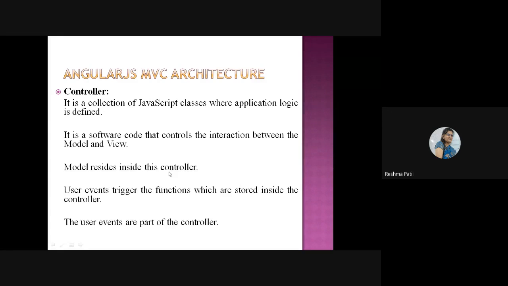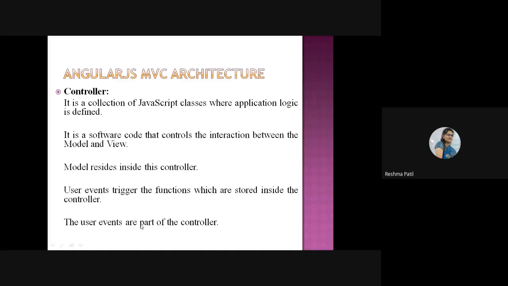The model resides inside this controller. Logic is written here. So whatever data part is required is stored in the model, so it resides under this controller. User events trigger the functions which are stored inside the controller. Classes are there, and a class means a combination of data members and member functions. So the model will contain the data member part, and what part is remaining? Member functions, meaning your actual functions, will also be stored inside this controller. When the user clicks on a particular button, only at that time will that function get called.